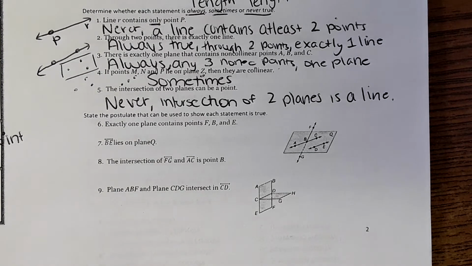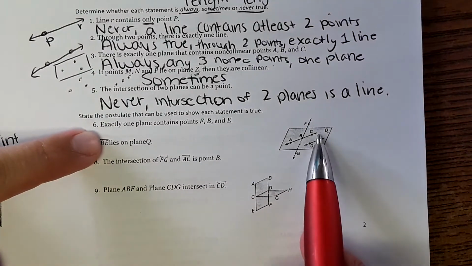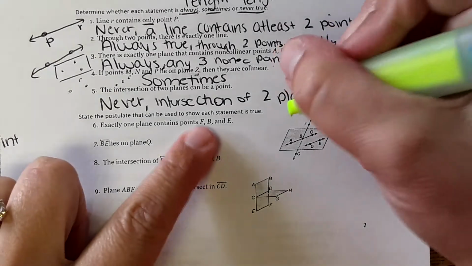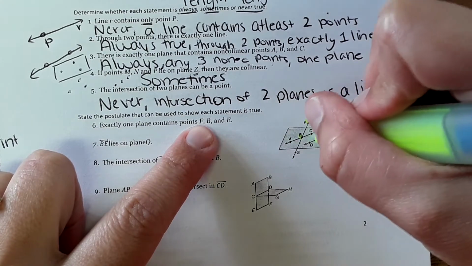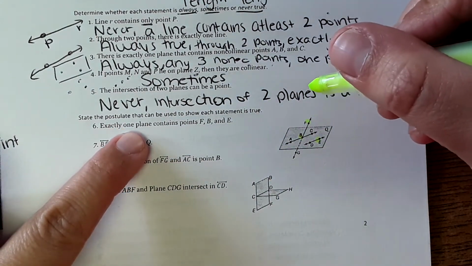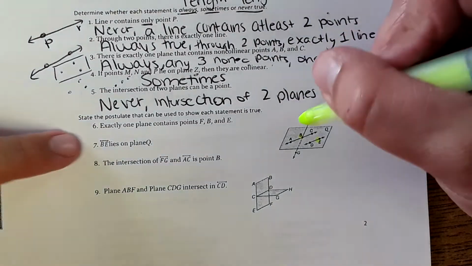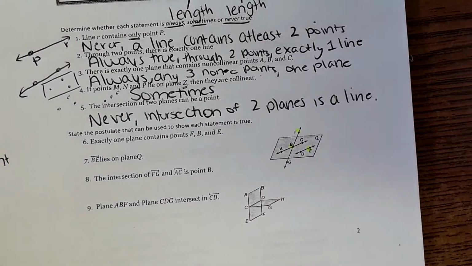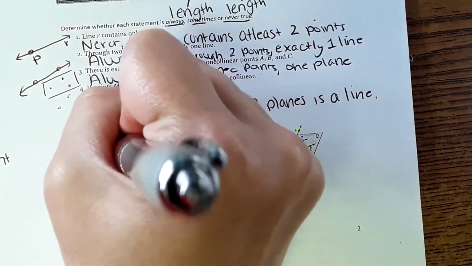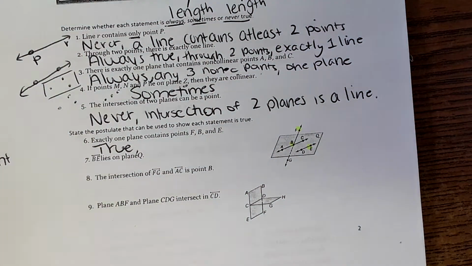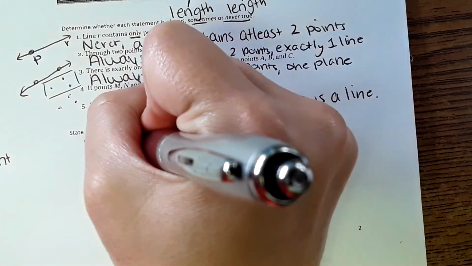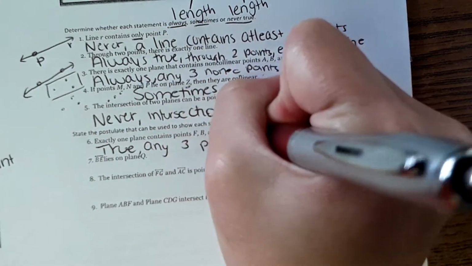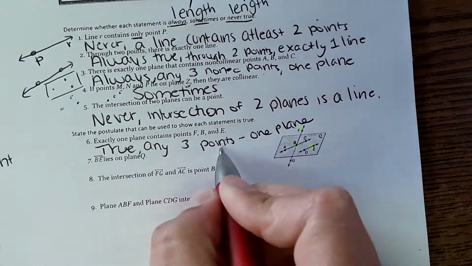And the last 3 questions are a little bit different, kind of a similar idea, but we're referring to a picture over here. So number 6, it says exactly one plane contains points F, B, and E. So F, B, and E. And you're stating whether it's true and explaining why. Well, F, B, and E, 3 non-collinear points. Yes, you can draw one plane through it, even though it doesn't show it. So this is true. Through any 3 points, there is one plane. And abbreviating. Any 3 points, one plane.